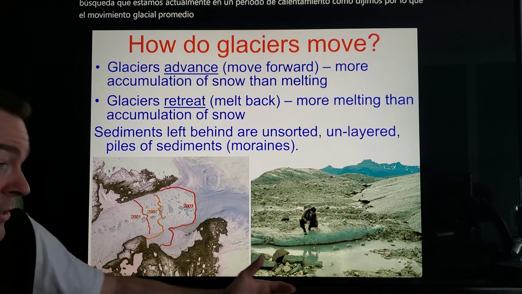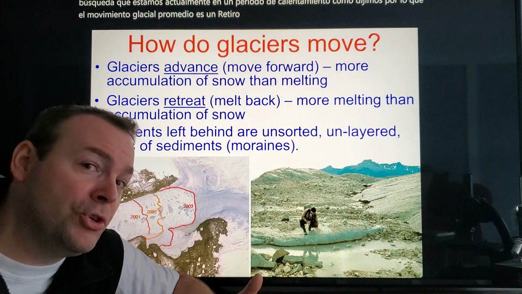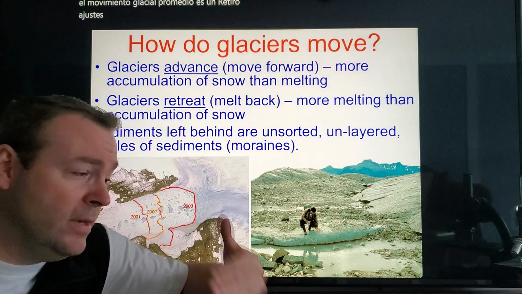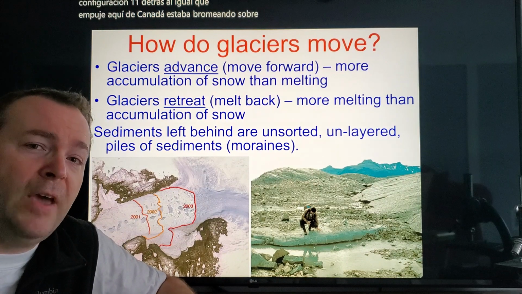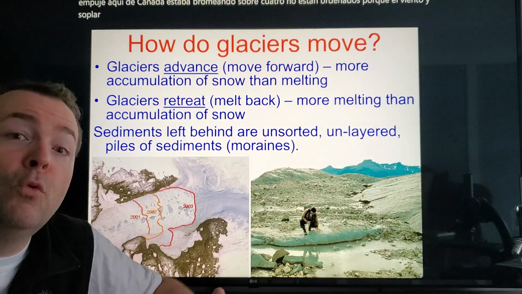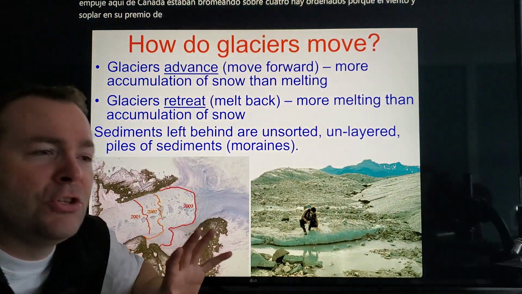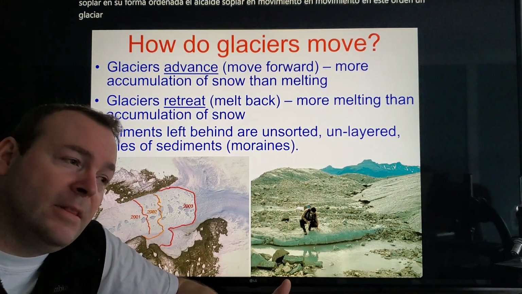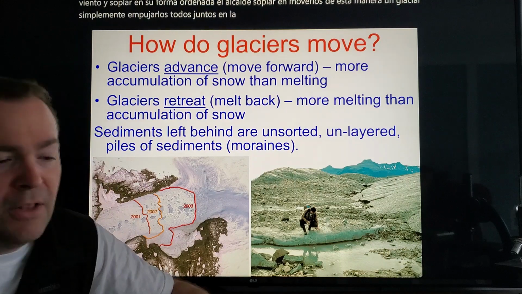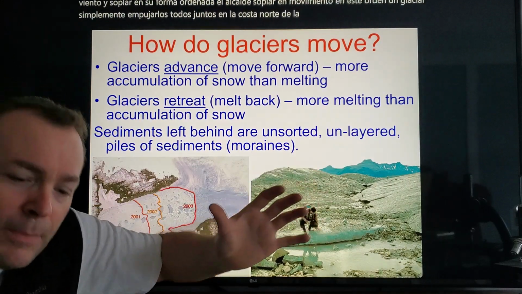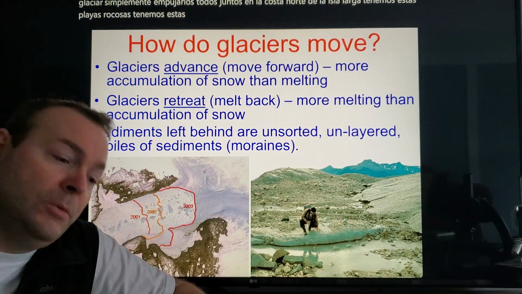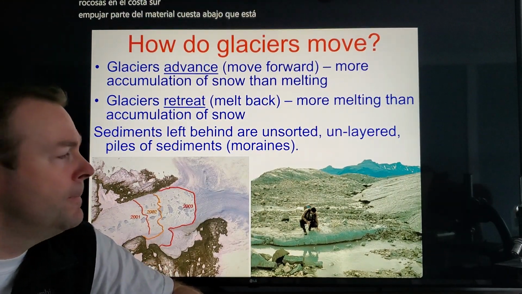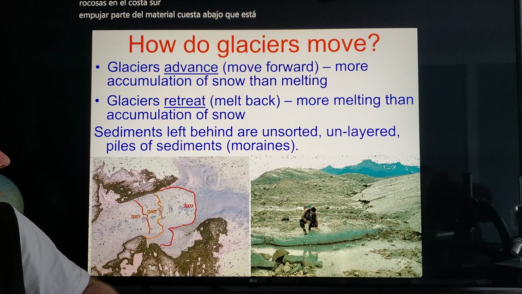Sediments are left behind, just like the sediments we're standing on, pushed here from Canada, we were joking about before. They're unsorted because the wind didn't blow them in this orderly fashion. The water didn't move them in this orderly fashion. A glacier simply pushed them all together. On the north shore of Long Island, we have these rocky beaches. On the south shore, as that ice melted and pushed some of the material downhill, which is south on Long Island, you ended up with more sand down south on Long Island.